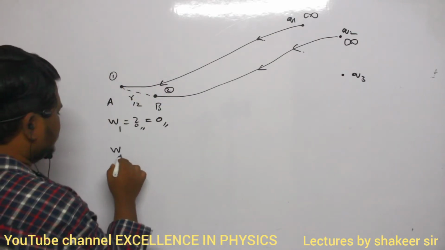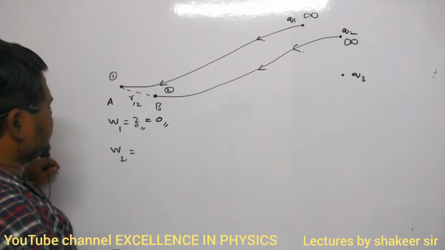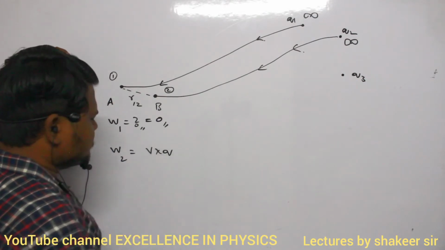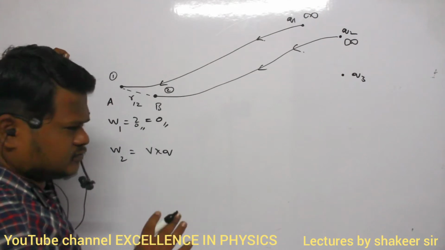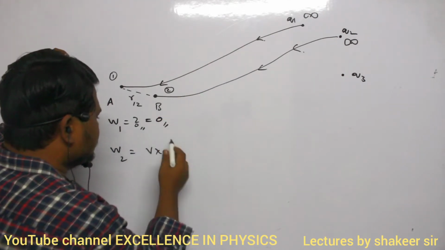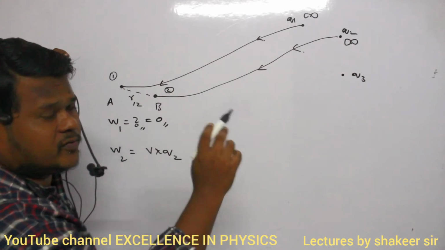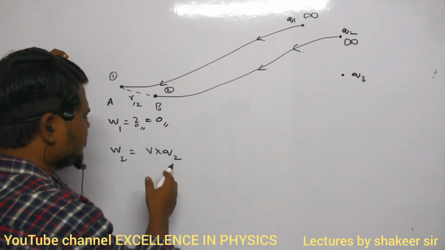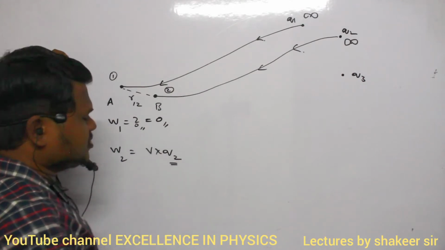Let that be W2. W2 is equal to V into Q only. W2 is what? V into Q. That's all, no? Which charge am I moving? I am moving the Q2 charge. The Q1 charge we have already moved. Now which charge are we moving? I am moving the Q2 charge from infinity to this point. So the charge which I am writing is Q2.